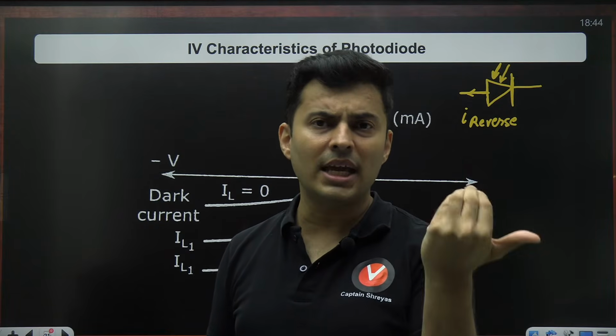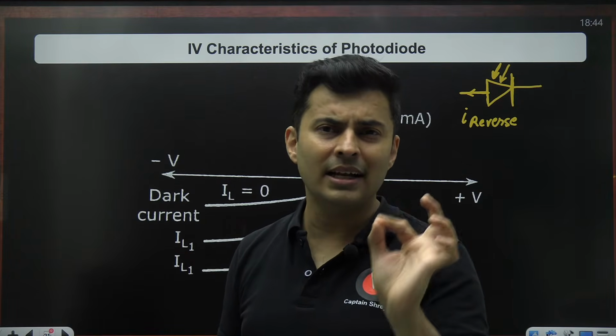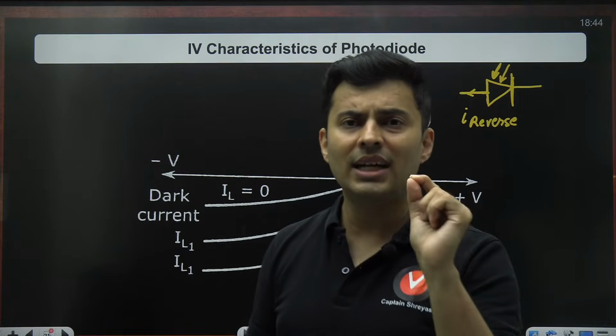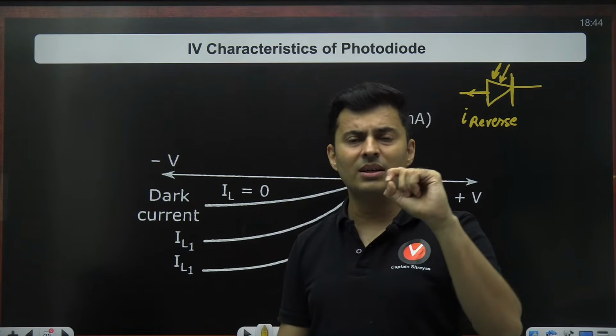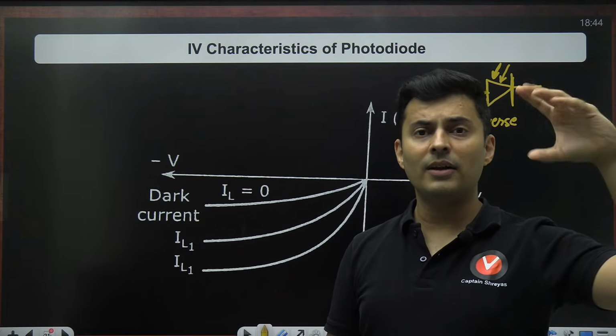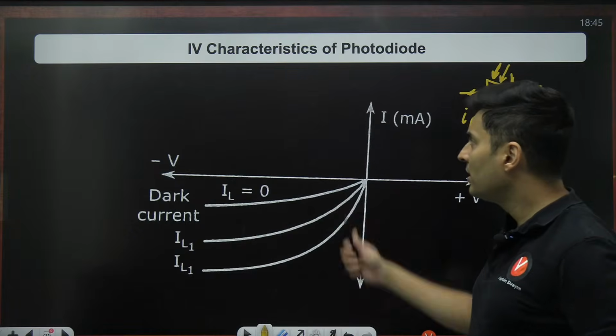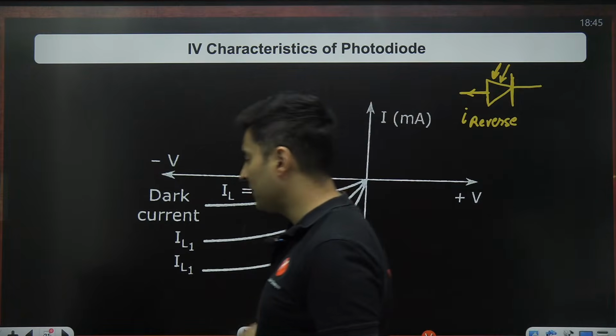Once you take it in forward bias, the current is so large that the fluctuations in the current are not so noticeable. That's why you use reverse bias, because even a few microamperes of fluctuation in the current can signify changes in the light falling on that diode.